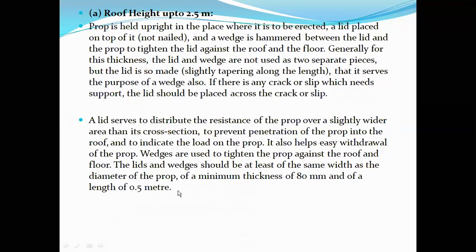These must be the dimensions of the lid and wedge. The width should be the same as the diameter of the prop, because as I said, the lid is used to distribute the resistance of the prop over a slightly wider area. So generally the dimension must be more than the diameter of the prop.